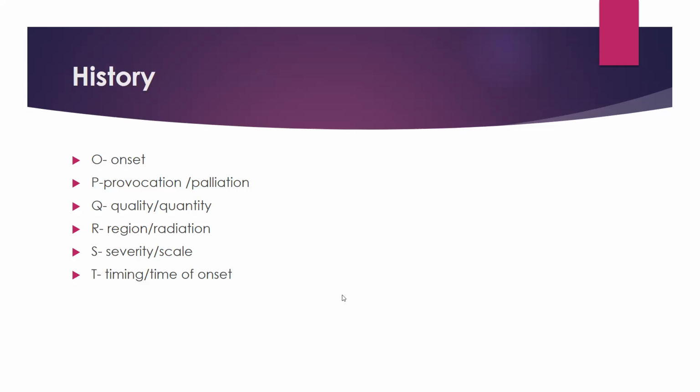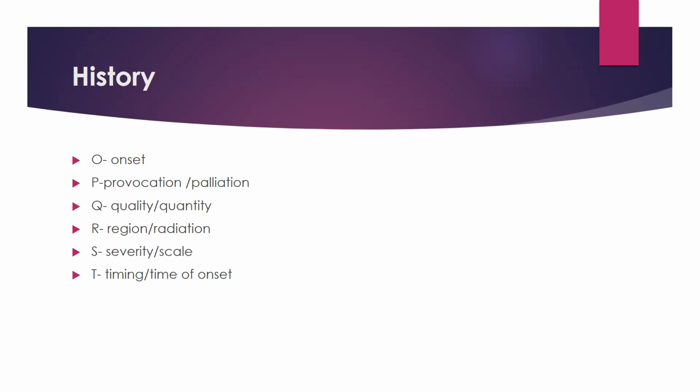So in history, the important things are the onset: whether the chest pain started suddenly or started slowly and then progressed with time, and what the relieving and aggravating factors of the chest pain are. Is it associated with exertion?